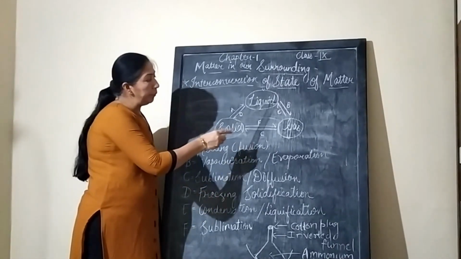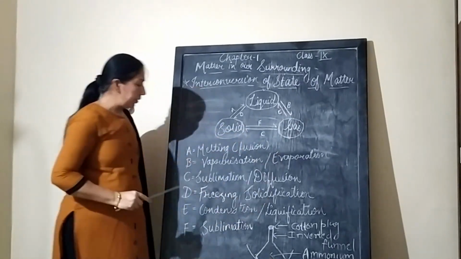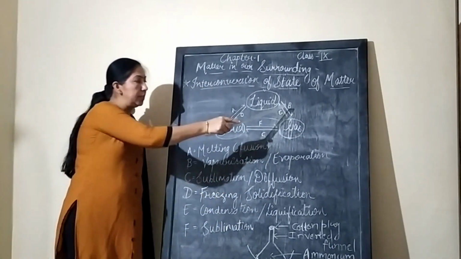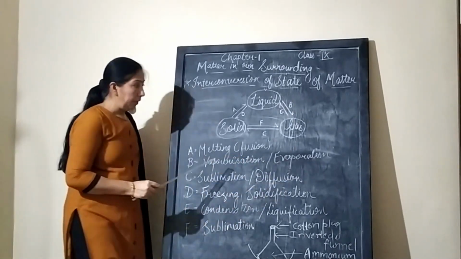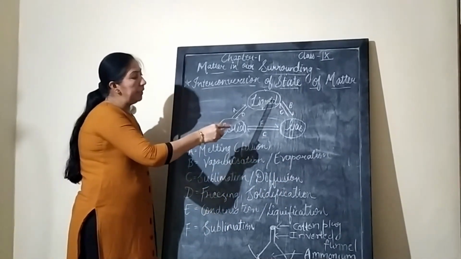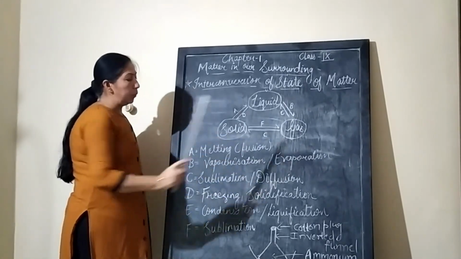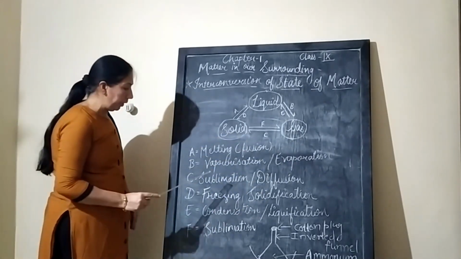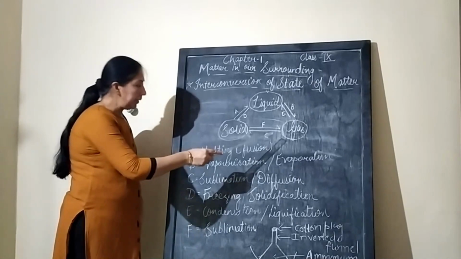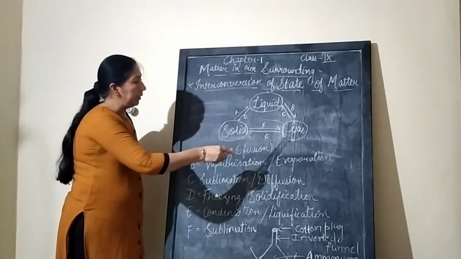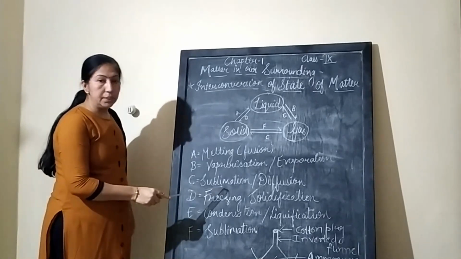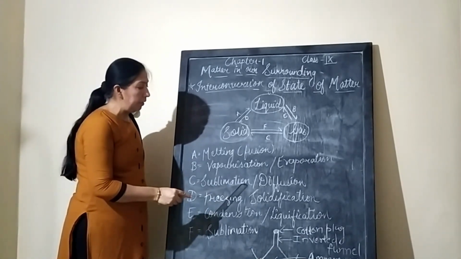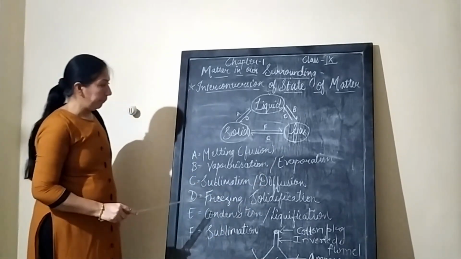Now here liquid is converted into gaseous state. That process is known as vaporization or evaporation. Conversion of liquid into gas is known as evaporation, which we have already discussed. Now next process, number C, where gas is converted into solid. That process is known as sublimation or diffusion.